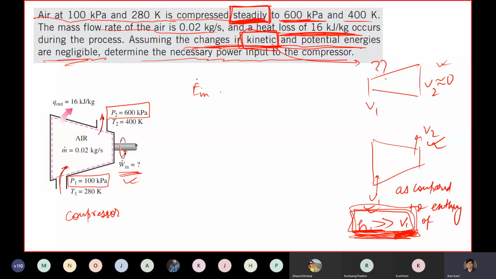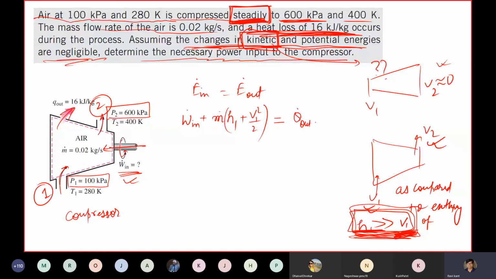Some work is happening in, so W dot in, plus at 1, this is my 1, this is my 2, I can write m dot (h1 + v1 square by 2 + gz) is equal to, even loss of heat is also there, Q dot out, plus m dot (h2 + v2 square by 2).